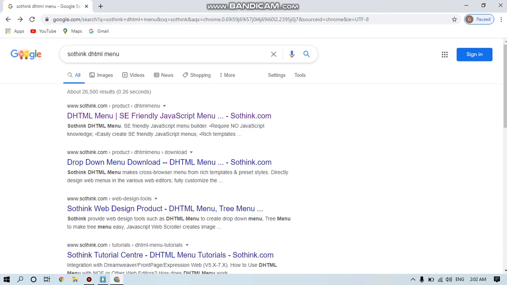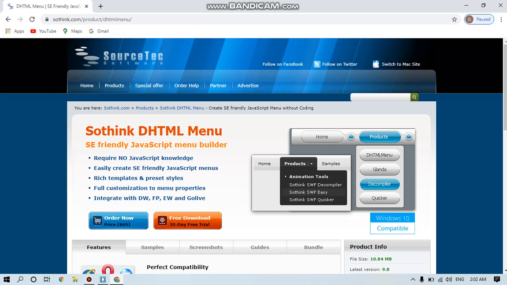Type SoThink DHTML menu in Google. On this first link you can see a website, www.sothink.com. So I'm going to click on this first link. On this website, you can see that we can download a trial version of the software for 30 days. So we can download it from here. I have already downloaded it. So now I'm going to install it.